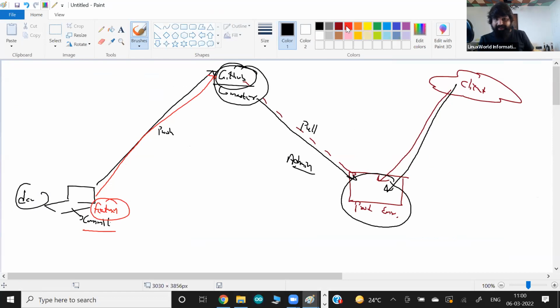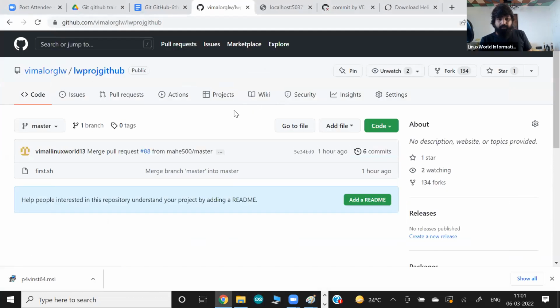But here the key is manual. Manual means my IT team has to keep looking at this particular project, and technically, as human beings, we can't watch this URL at every point in time. So maybe my developer commits right now and posts the data here, or maybe after 1 hour, 2 hours, we will come and see that somebody has committed something.